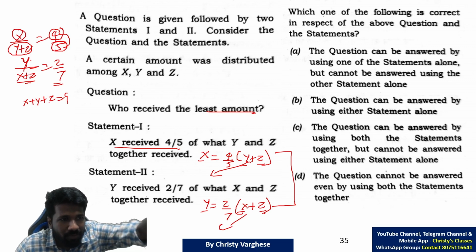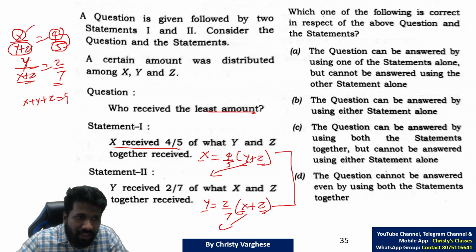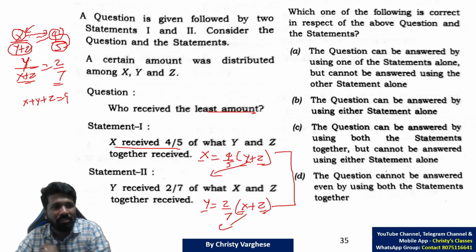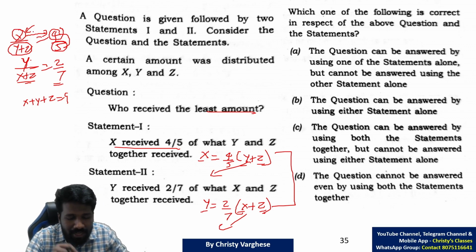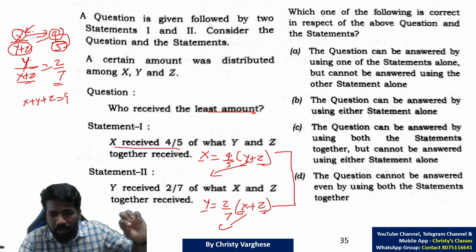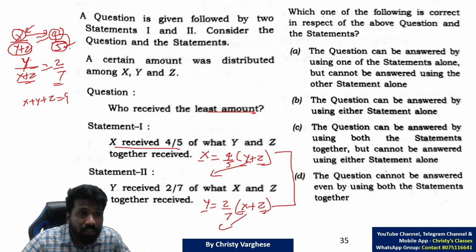X plus y plus z means we are not adding numerator and denominator. I am saying the meaning of ratio is, if the numerator is this much, the denominator will be this much. Like if I say the boys and girls in this class is 1 is to 2, it means 1 boy, 2 girls, 2 boys, 4 girls, 10 boys, 20 girls. Similarly, if x is 4, y plus z should be 5, and if y is 2, x plus z should be 7. That means 4 plus 5, 9. Out of that, x is 4. And here also 2 plus 7, 9. Out of that, y is 2.